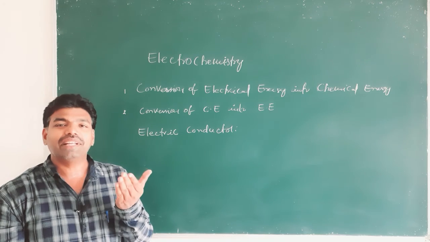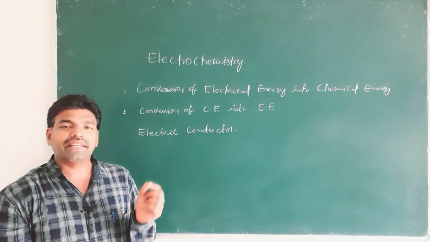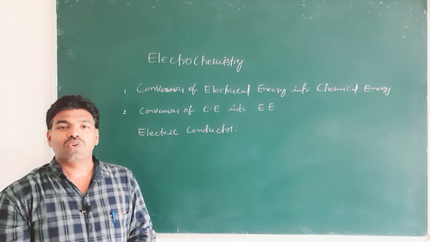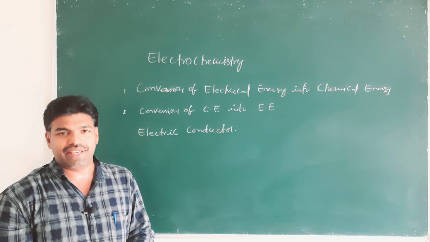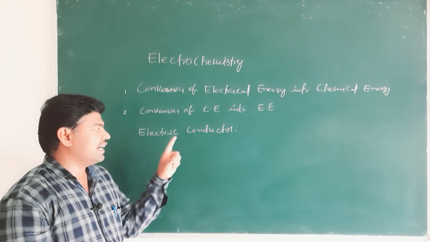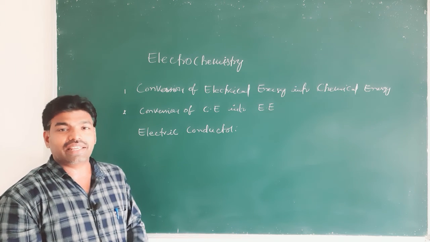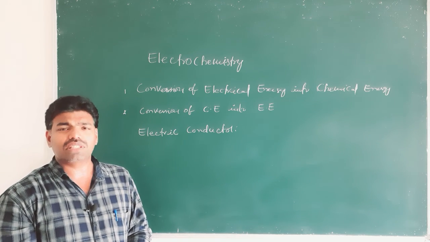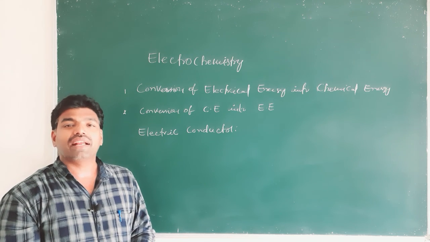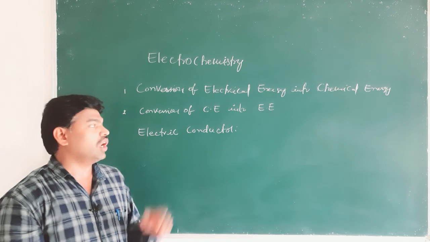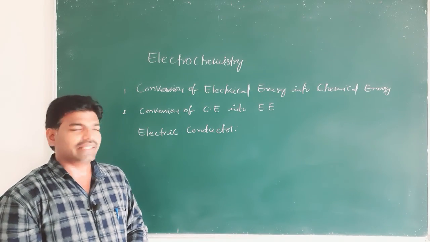That conducting medium is called an electric conductor. So, an electric conductor is a substance which allows electrical current through it.